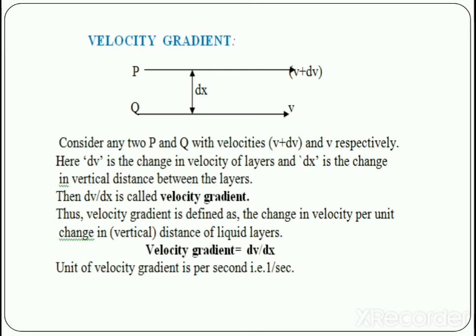Thus the velocity gradient is defined as the change in velocity per unit change in vertical distance of liquid layers. We can denote it by dV upon dx. And the unit of velocity gradient is per second, that is 1 upon second. So the velocity gradient is dV upon dx, that is change in velocity per unit change in distance of the liquid layer.